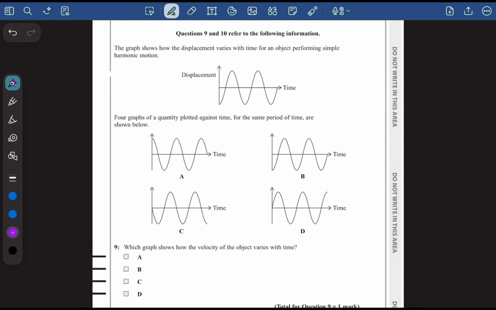In question number 9, it basically says the graph shows how the displacement varies with time for an object performing simple harmonic motion.